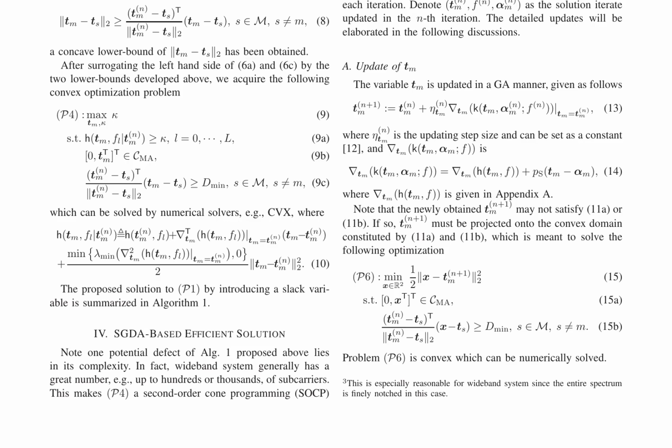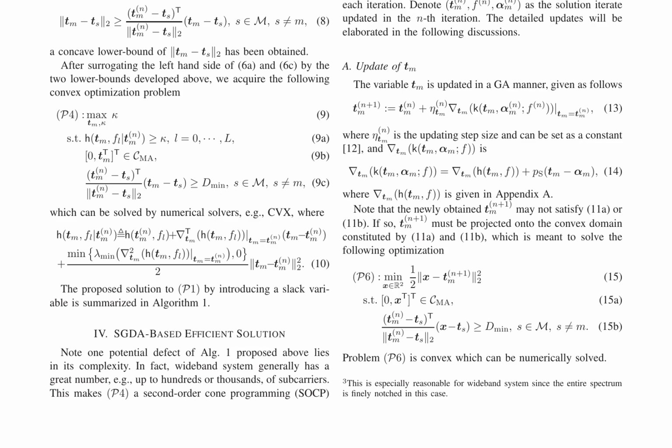To achieve this, the authors formulate a minimal array gain maximization criterion and develop 2 algorithms to configure the MA's positions. The first algorithm, Algorithm 1, introduces a slack variable to convexify the optimization problem. It iteratively updates the antenna positions using a second-order Taylor expansion of the objective function. The algorithm is summarized in Algorithm 1, which involves solving a convex optimization problem, P4, at each iteration.